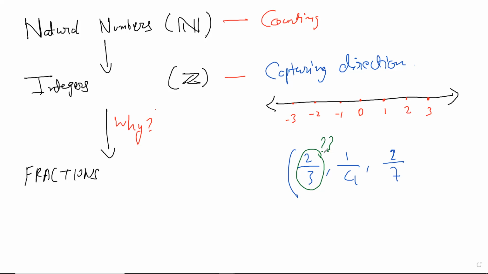Because we have used it. I mean, if I tell you to add 2/3 and 1/4, people can add it, you can multiply and so on. But what does it try to capture? Dividing 2 by 3, but then what does it try to capture? Two parts of 3, that makes more sense.